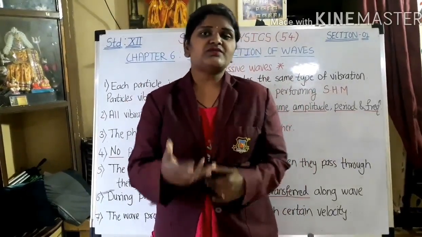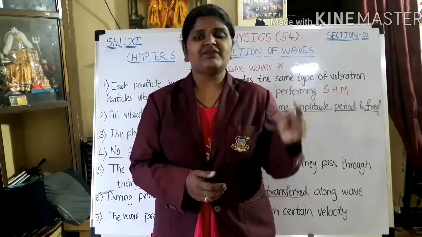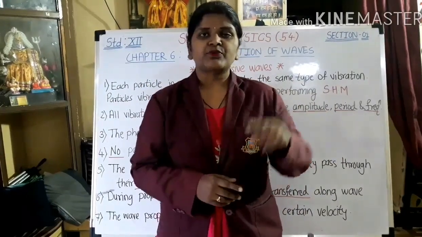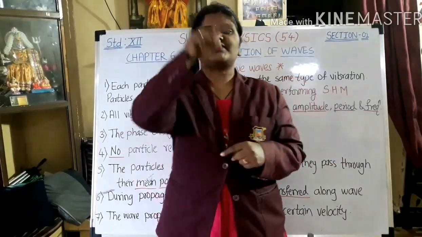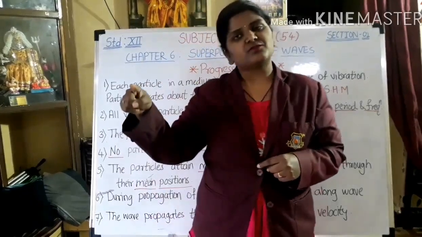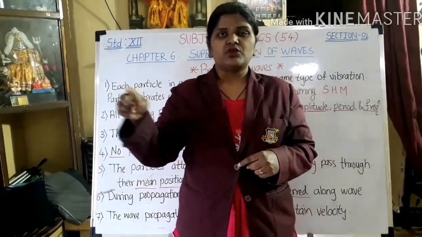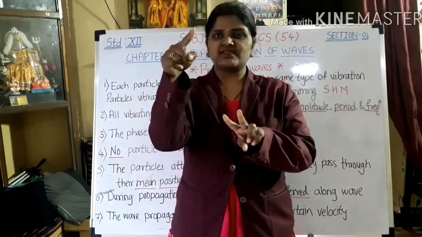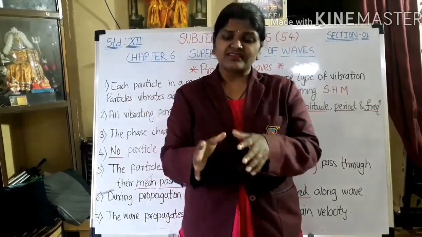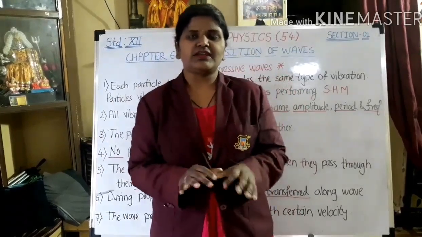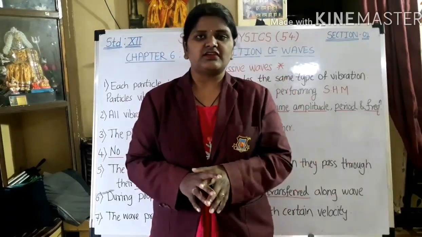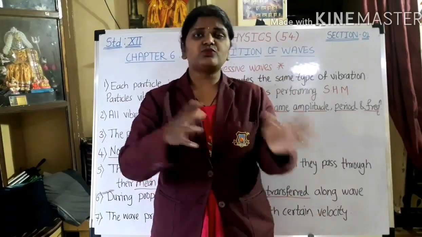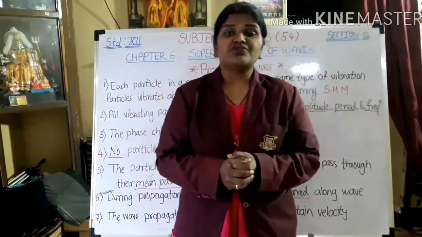Now, how does this wave divide the medium? It divides the medium into two parts. The first one is the upper part, which is the crest, and the lowest part, which is known as the trough. So transverse waves divide the medium into crest and trough. You have already studied this in 11th standard also. Now moving towards the second type, which is longitudinal waves.